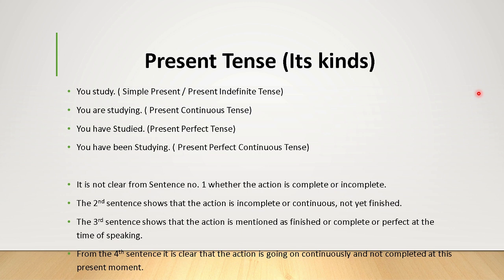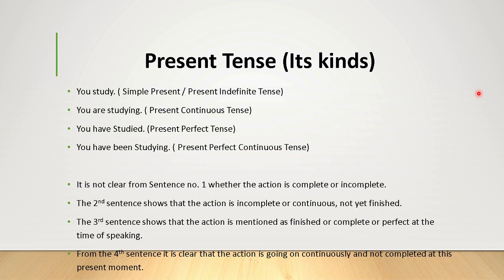The fourth is you have been studying. That is, it is clear that the action is going on continuously and not completed at this present moment. The process of studying is not completed. It is still going on in the present time. Therefore, it is called present perfect continuous.